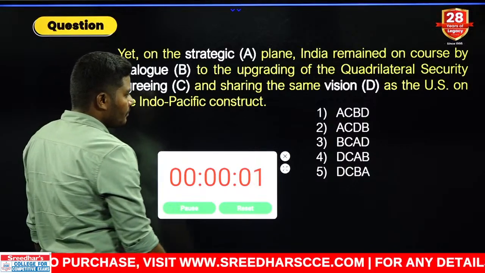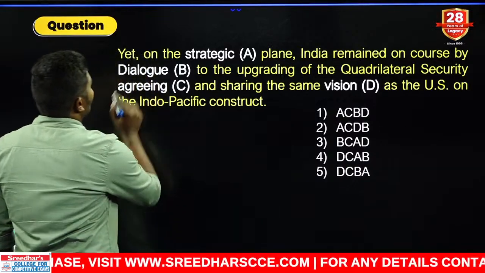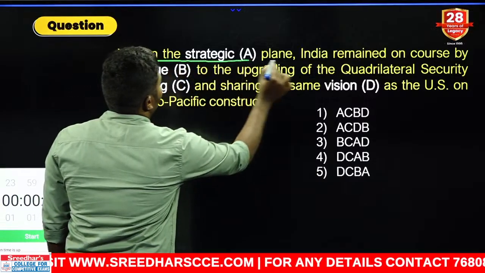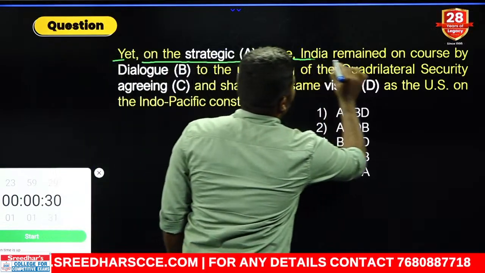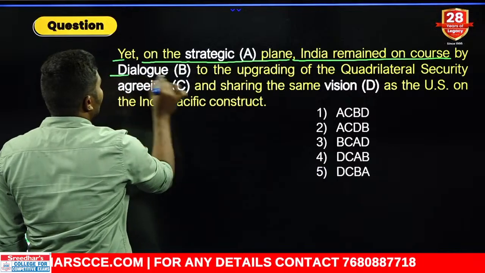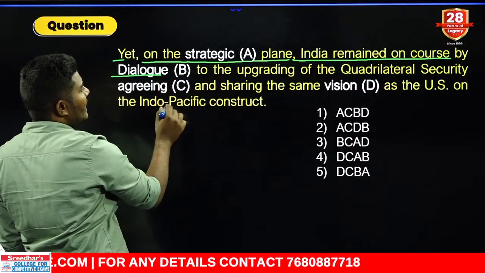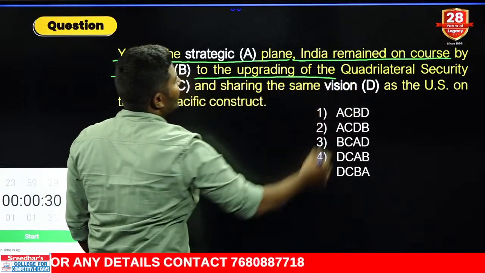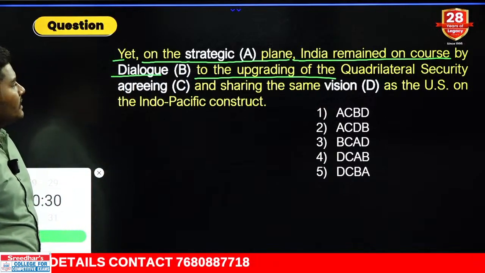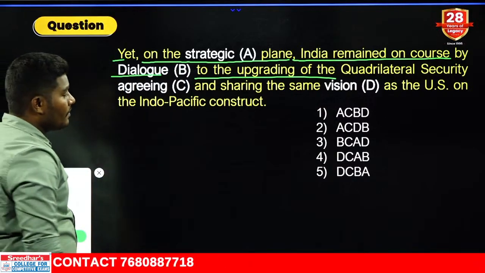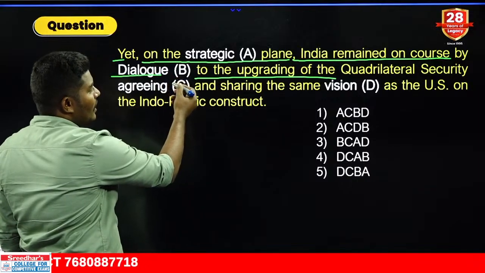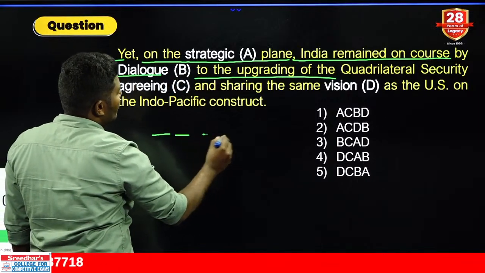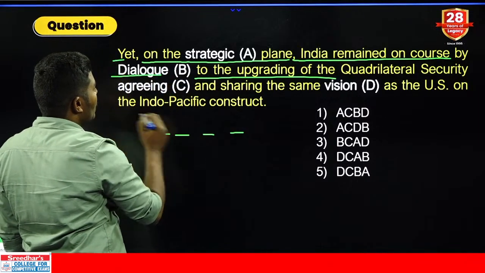Answer. Come on. Yes, look at this now. Yet on the strategic plane, India remained on course by dialogue. Look at this. By dialogue, by agreeing, by vision to the upgrading of the quadrilateral security. Which is a correct answer? Can you tell me? By agreeing or by dialogue? By agreeing. That means, in the second position, what do we need?